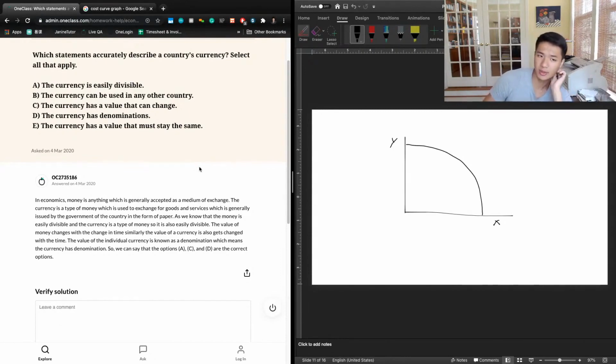B, the currency can be used in any other country, and that's not necessarily true. As long as the currency can be used in your country and recognizes all 3 values, then it's still a currency. It doesn't necessarily have to be used in other countries.